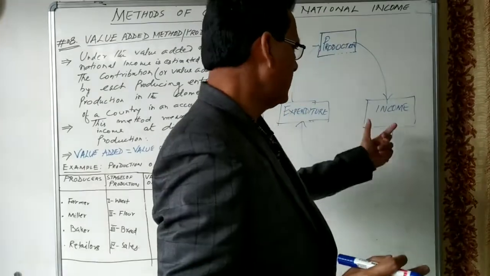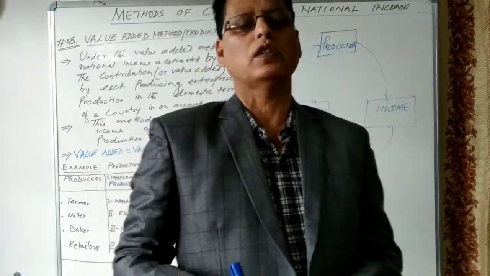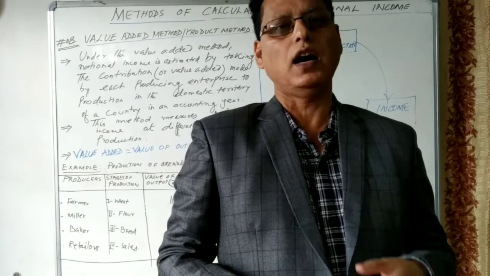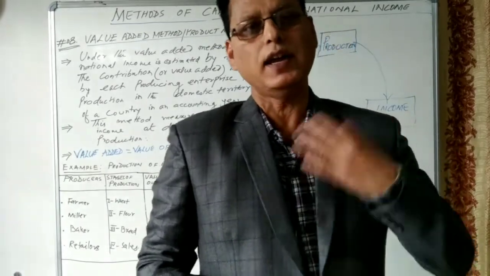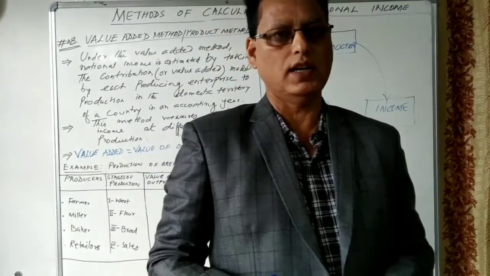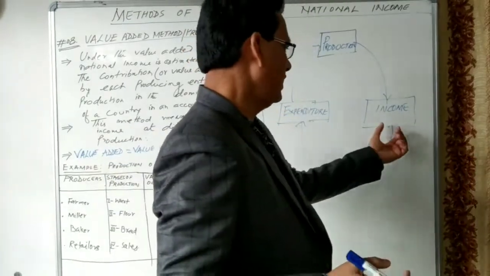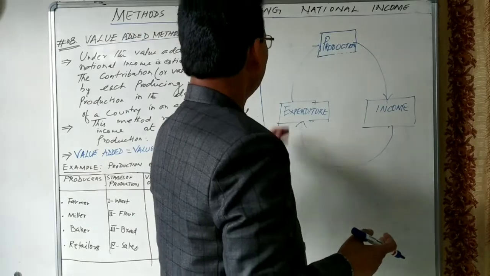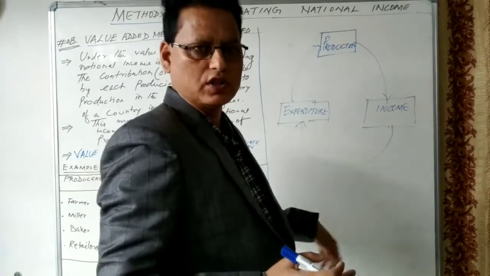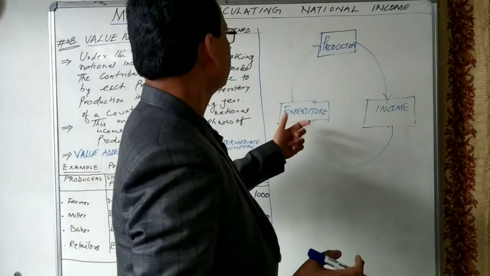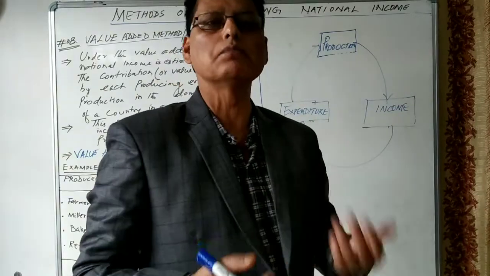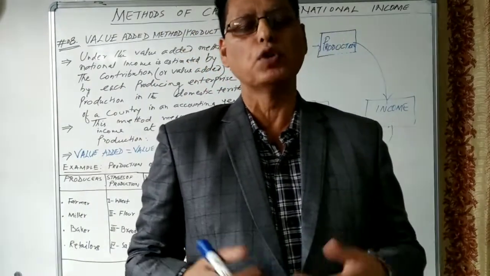Then this income is available for consumption expenditure. These firms produce the goods and sell them to the households, the consumers. Then this income again leads to expenditure, and this consumption expenditure becomes the income of the producers.